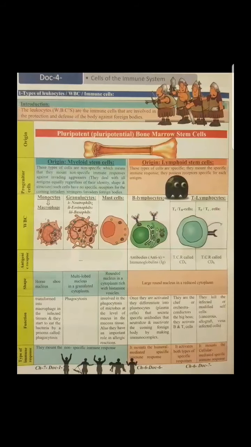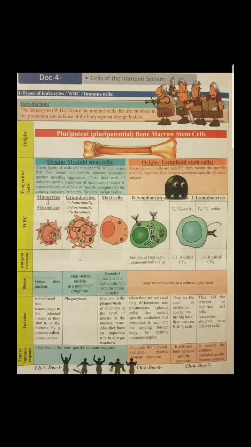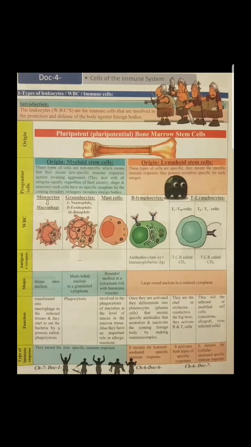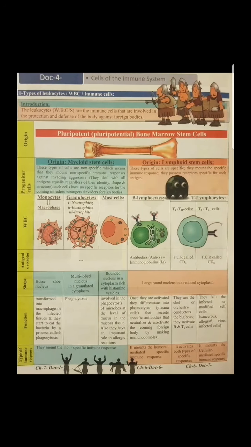So I repeat, I have the immune cells, meaning white blood cells. They originate from the bone marrow. This bone marrow contains two types of stem cells: myeloid stem cells and lymphoid stem cells. The myeloid stem cells are involved in the non-specific immune response, while the lymphoid cells are involved in the specific immune response. I have monocyte, granulocyte and mast cells for the myeloid stem cells, while I have B lymphocyte and T lymphocyte for the lymphoid stem cells.